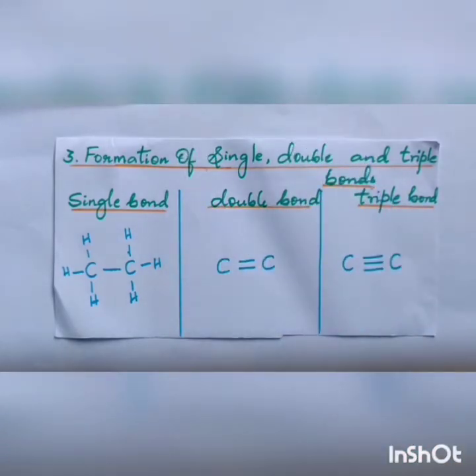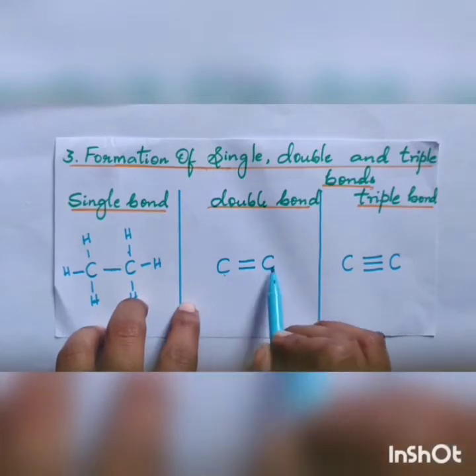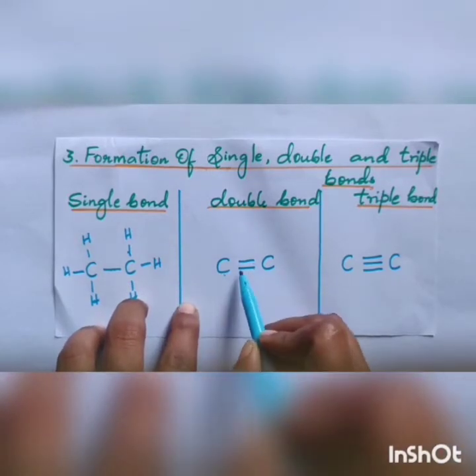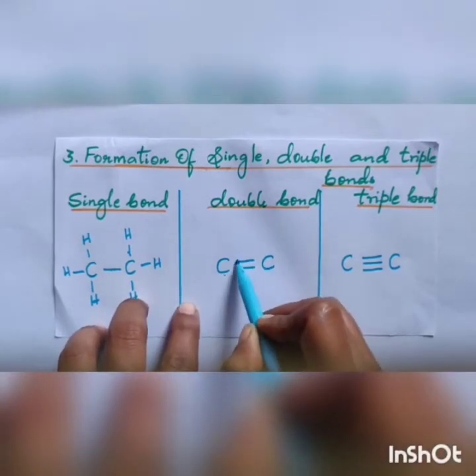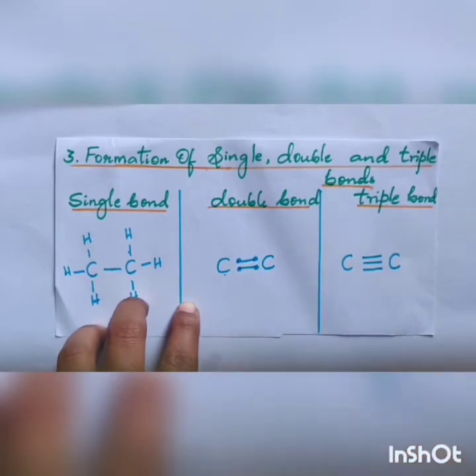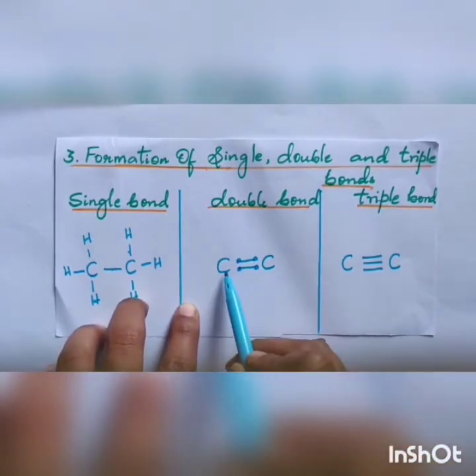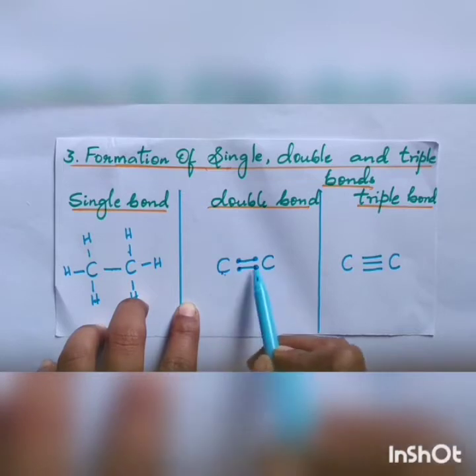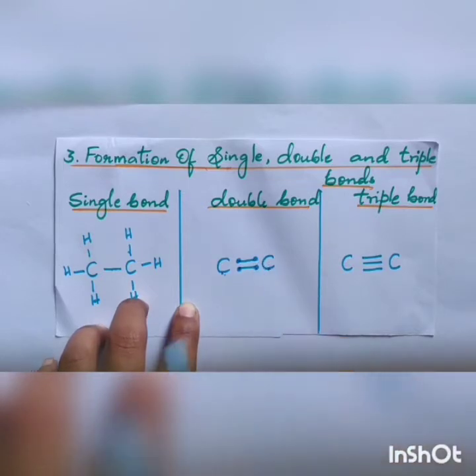Next one is double bonded. This is the same as the oxygen molecule, O2, whatever you have studied under chemical bonding. Between carbon and carbon you can see a double bond. That means one electron, one electron, one electron and one electron are shared, so 2 electrons belong to this carbon and 2 electrons belong to this carbon.